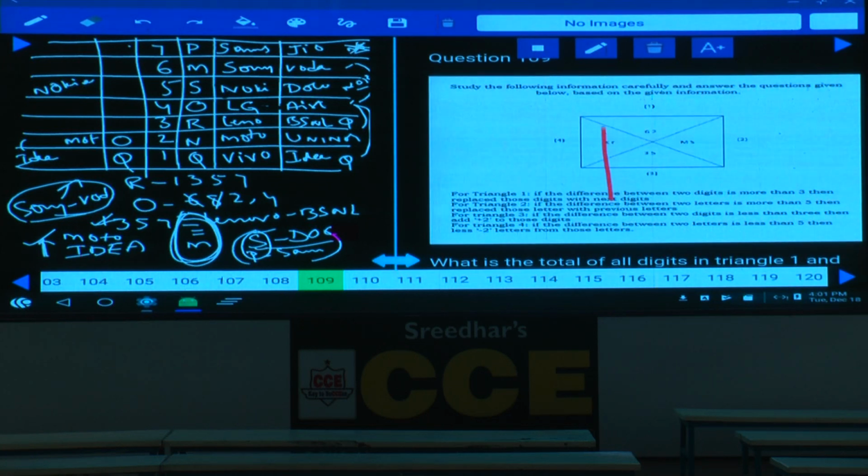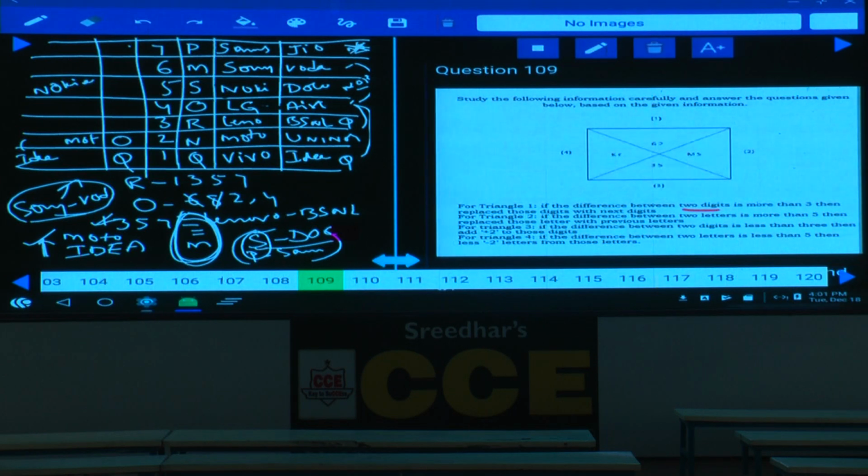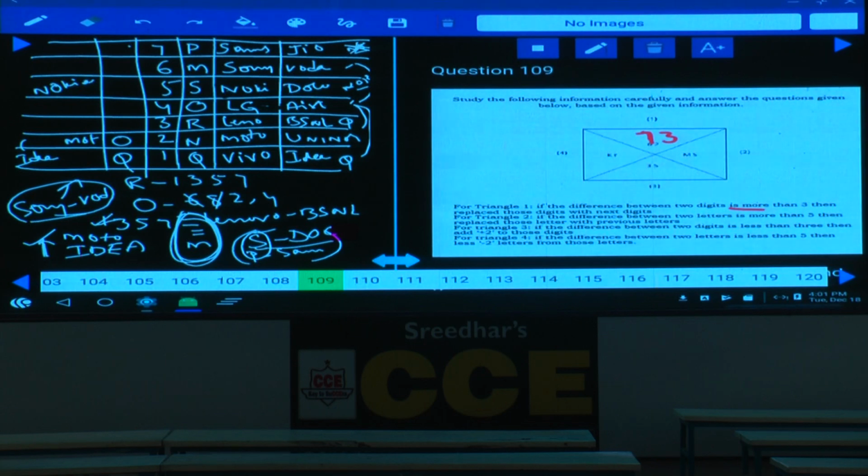For triangle 1, the difference between 2 digits is more than 3. Then these are to be replaced with the next digits. Now what are the numbers given here? 6 and 2. What is the difference between these two? 4, which is more than 3. Hence each of these elements will be replaced with the next digit. 6 is replaced with 7 and 2 is replaced with 3. 7 and 3 will be the numbers here.